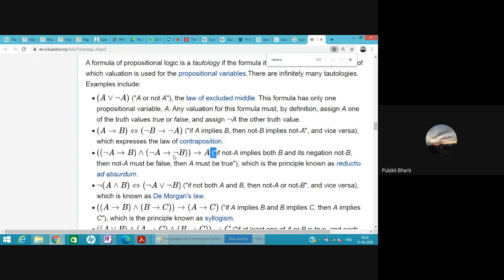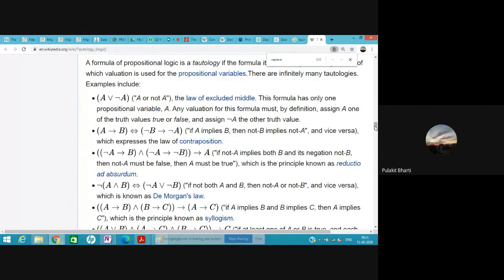If anyone can explain this to me. I think this should have been not A. I'm not sure. Anyways, I think you got the point of what a tautology is, when the same thing is said twice.